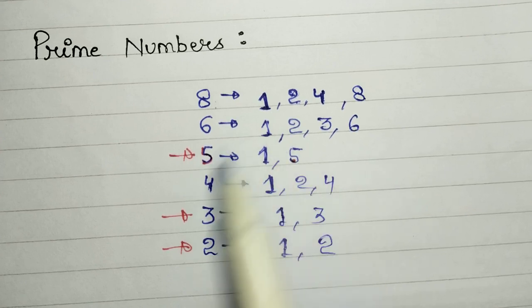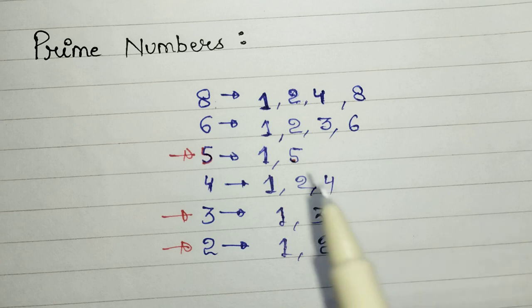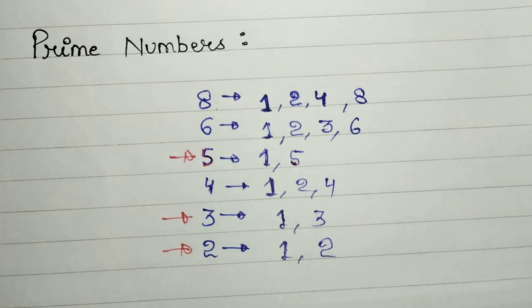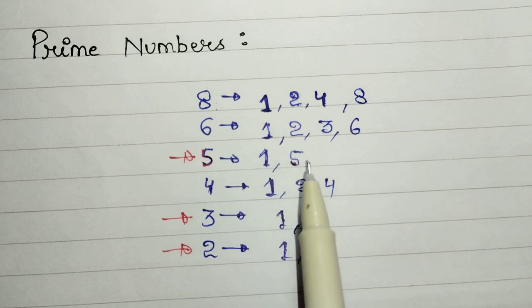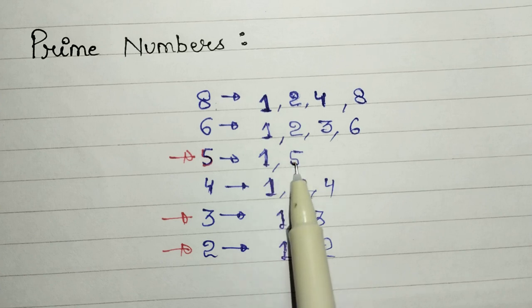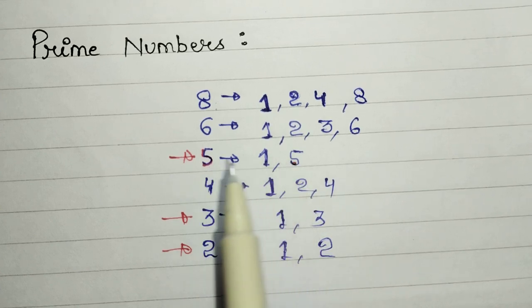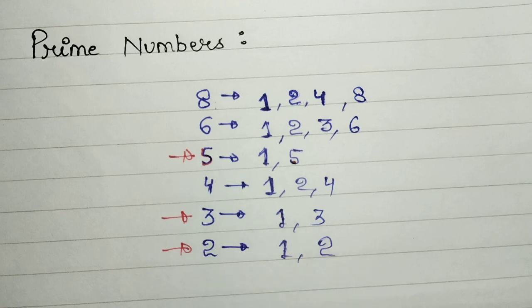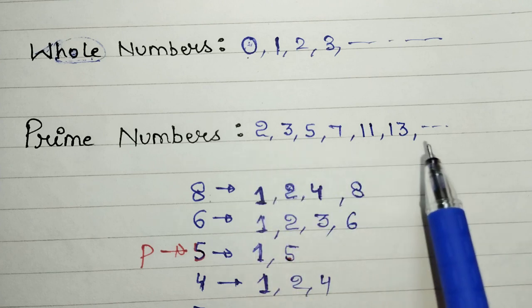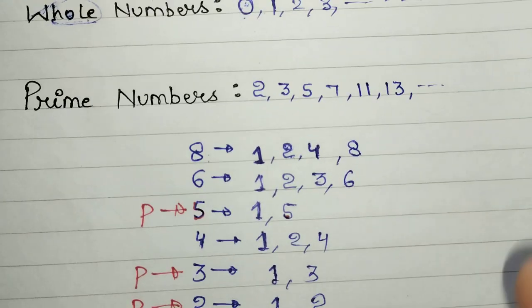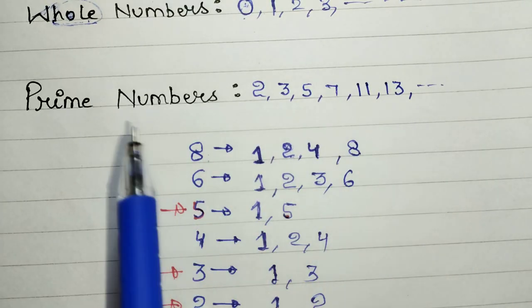So we say these numbers are prime numbers because there are only 2 numbers which can divide them. So prime numbers can only be divided by 1 or by itself, right? So 5 is a prime number because only 1 and itself can divide it. Similarly for 3, only 1 and 3 can divide 3. So these are some examples of prime numbers: 2, 3, 5, 7, 11, 13, 15, and so on, right? Sorry, 15 is not, 17 will be there. 17 is a prime number.